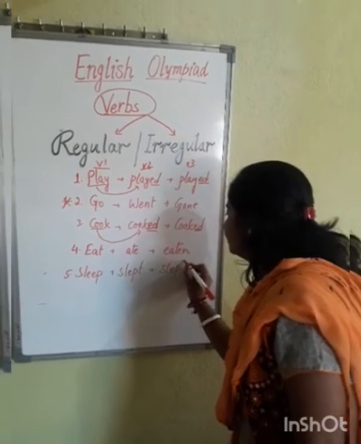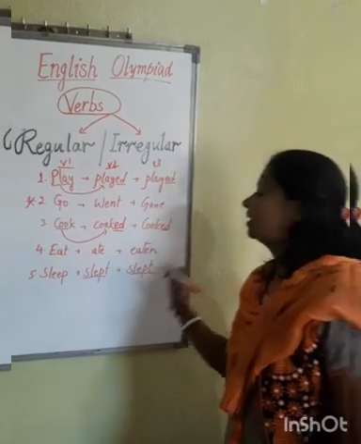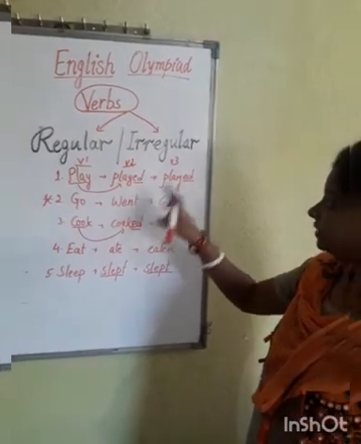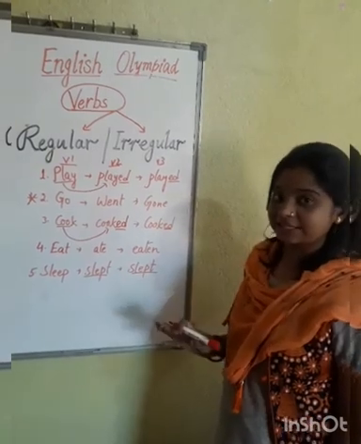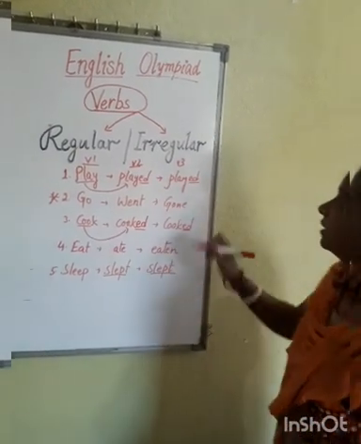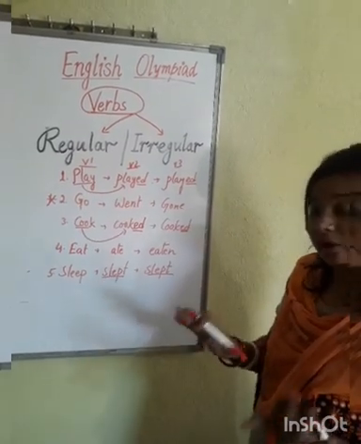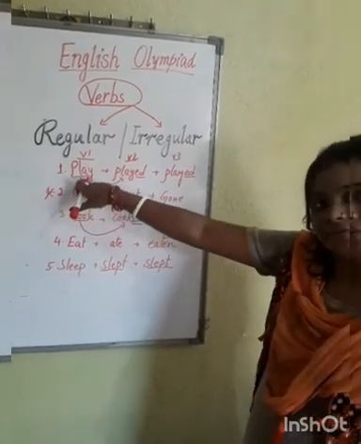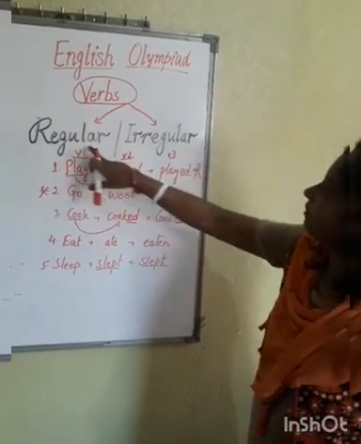Why have I written this example? Because here also V2 and V3 are the same. Like here V2, V3 same. Here also it is the same. But still there is a difference. Understand one thing. Whenever we add d or ed to the main verb, that is called a regular verb. Okay, regular verb.